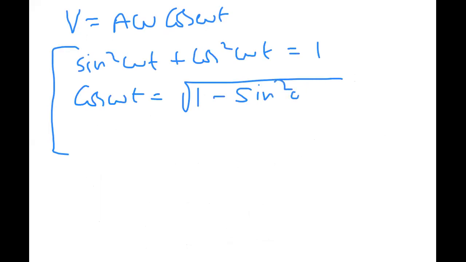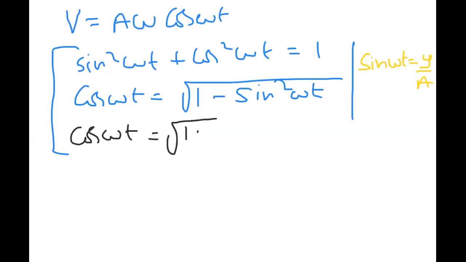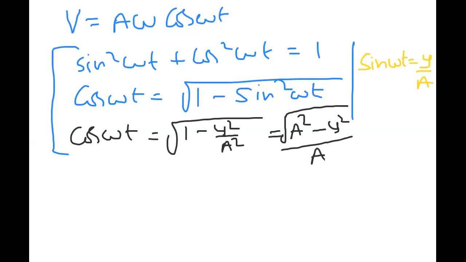I know that sin omega t is nothing but y by a. So cos omega t is equal to the square root of 1 minus y square by a square. Simplifying, this is the square root of a square minus y square, whole over the square root of a square, which is nothing but a.